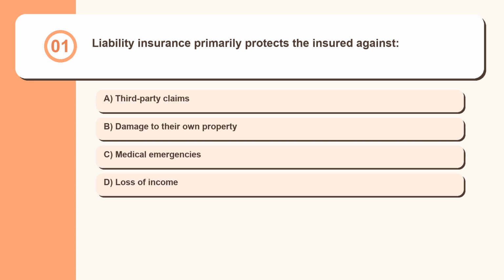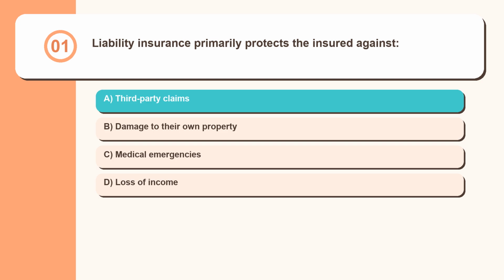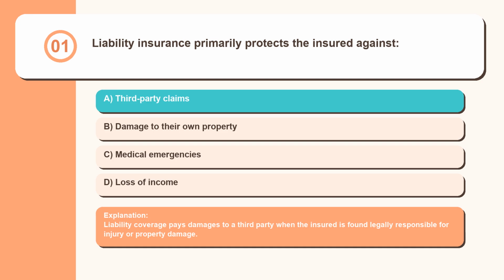Question 1. Liability insurance primarily protects the insured against third-party claims, damage to their own property, medical emergencies, loss of income. Liability coverage pays damages to a third party when the insured is found legally responsible for injury or property damage.